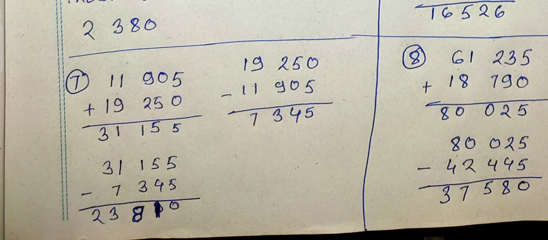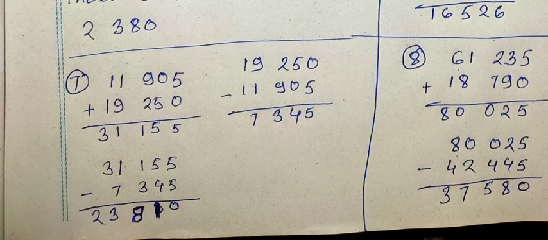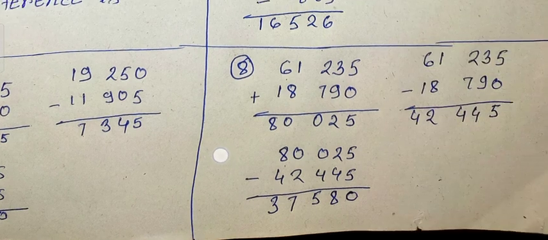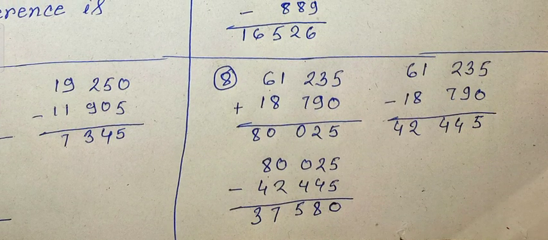31,155 and the difference is 7,345, and if we subtract the difference from the sum, we will get the answer, that is 23,810. Next, question number 8.